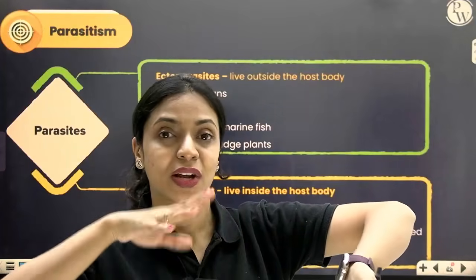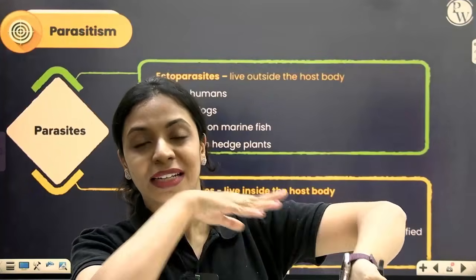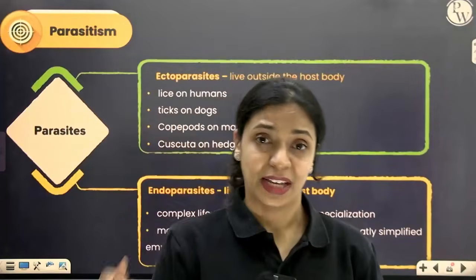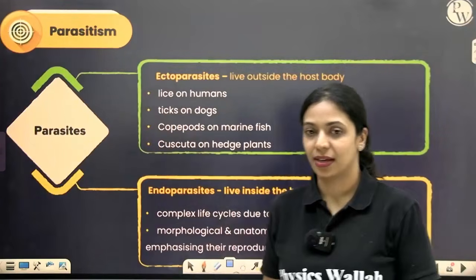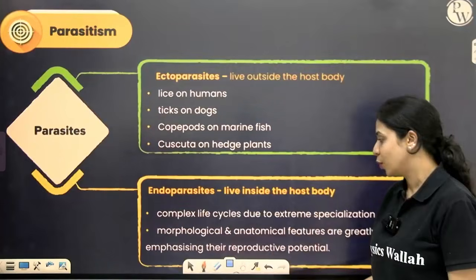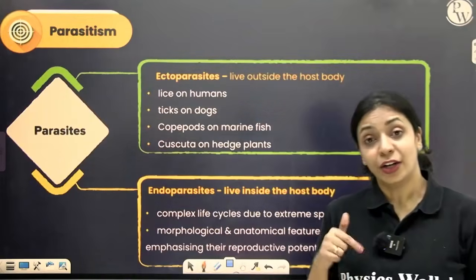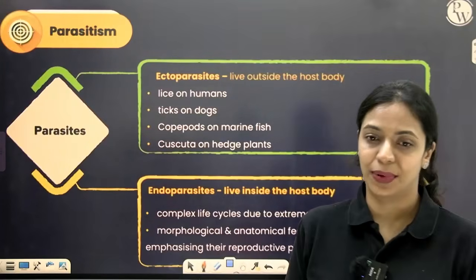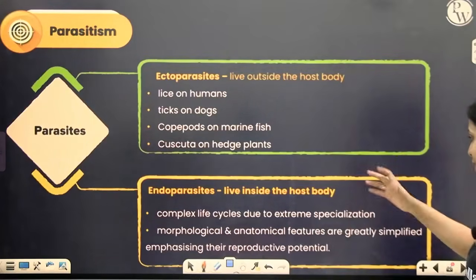It will have specialized roots that can penetrate till the phloem and obtain food from there. So these are ectoparasites. Liver fluke, Plasmodium, all of these are endoparasites. They live inside the body of the host, and generally endoparasites will have a complex life cycle due to extreme specialization.